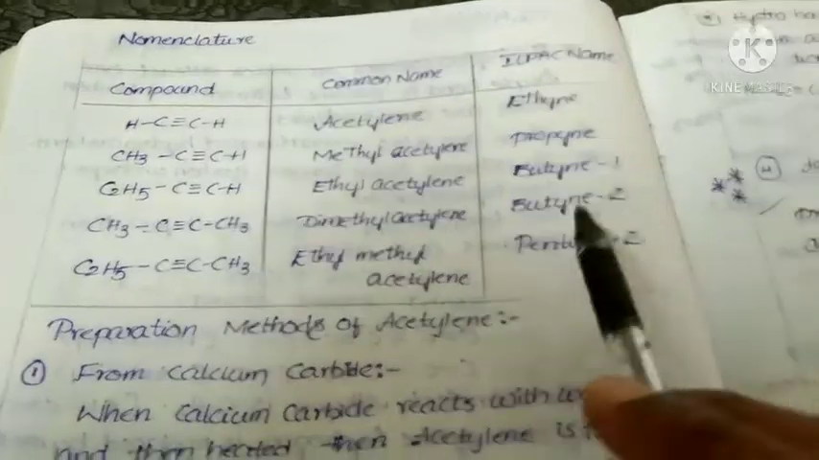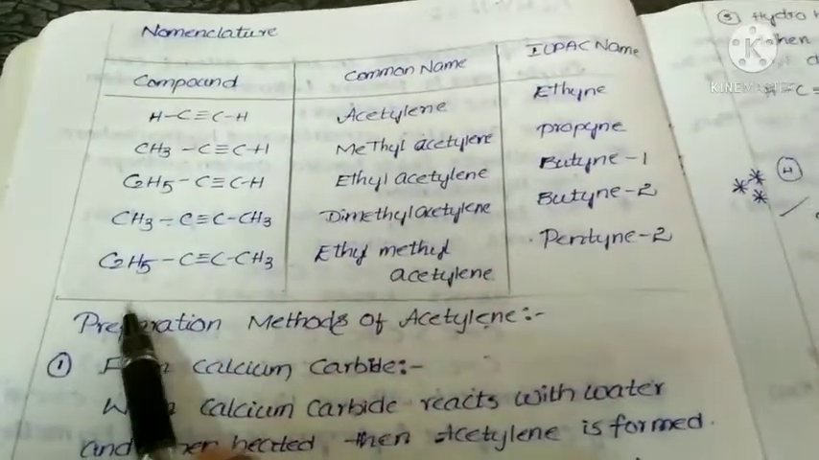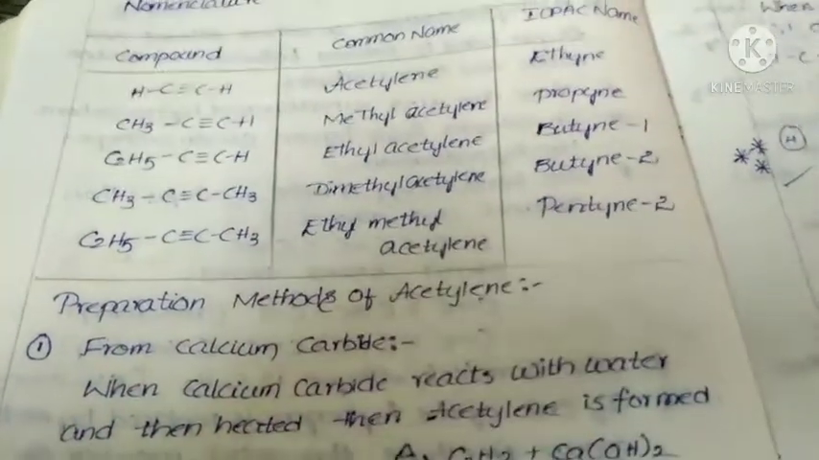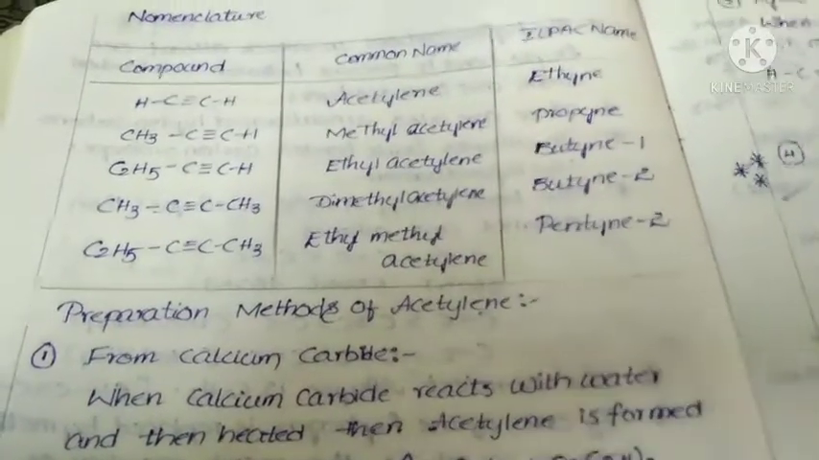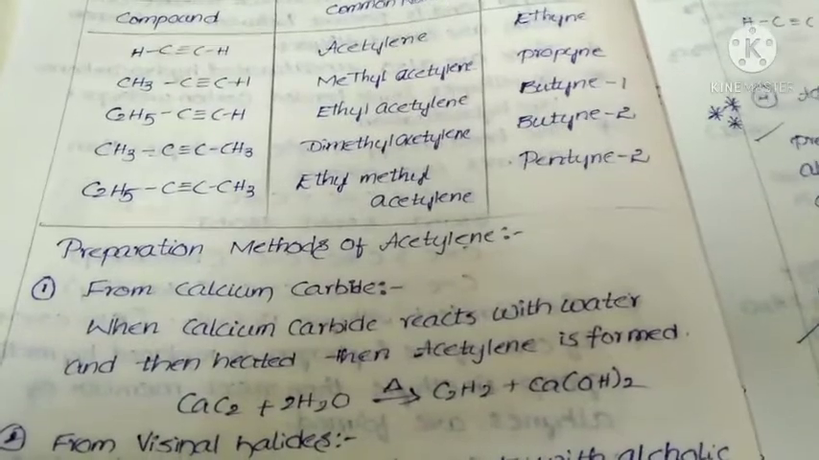Its IUPAC name is butyne 2 or 2-butyne. Next, if the hydrogens are replaced by methyl and ethyl, then its name is ethyl methyl acetylene. That is the common name. The IUPAC name is pentyne 2 or 2-pentyne. So this is about the nomenclature of alkynes.